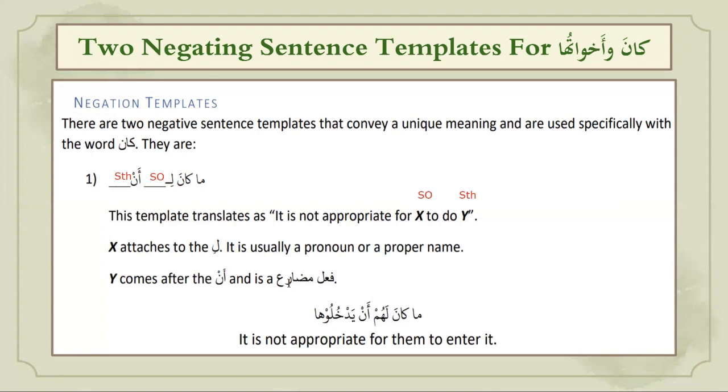and present tense in the light form, because an is a harf that makes the present tense light. So after an, you have a present tense light form. So for example, ma kana lahum, it was not appropriate for them an yadkhuluha, to enter it. It may be a city or some place, right? And yadkhulu is light form. Yadkhuluna is regular form. Yadkhulu is the light mansub form of the present tense.